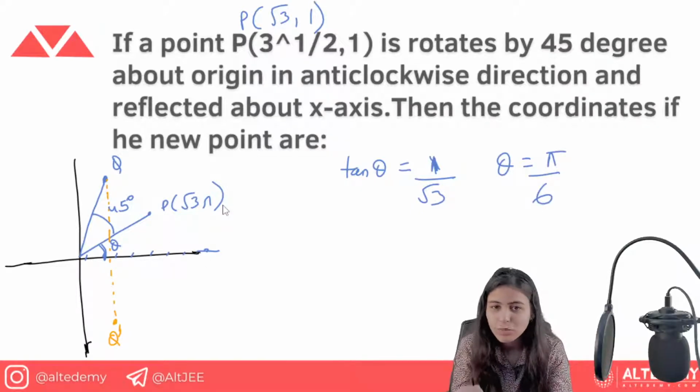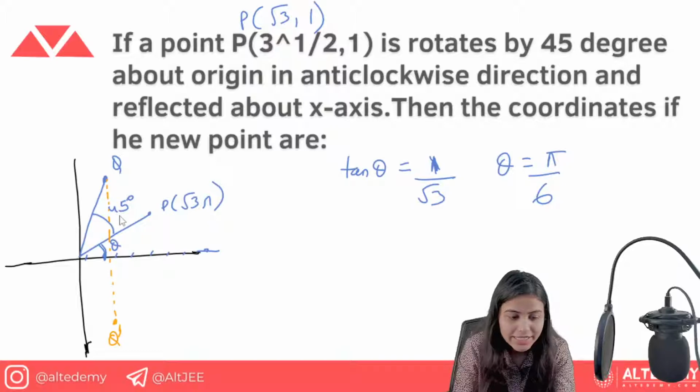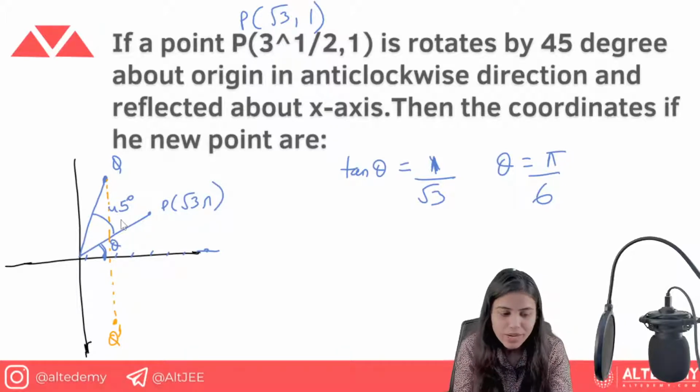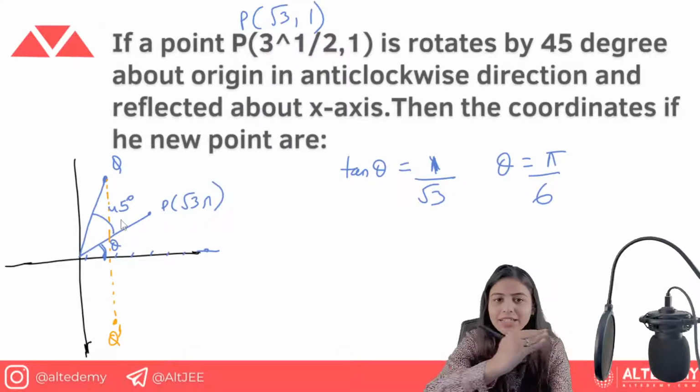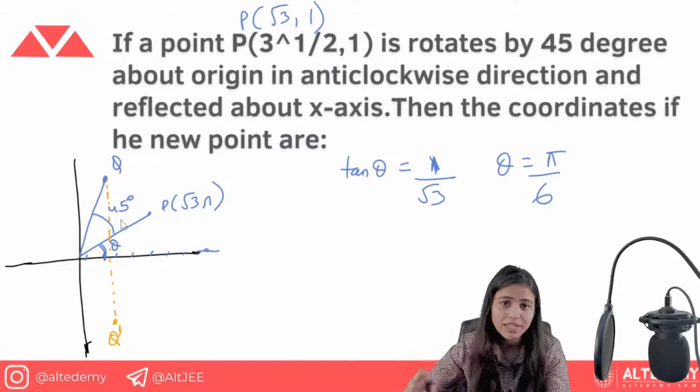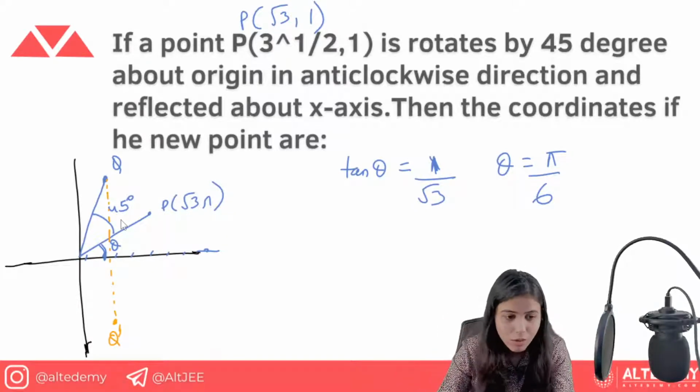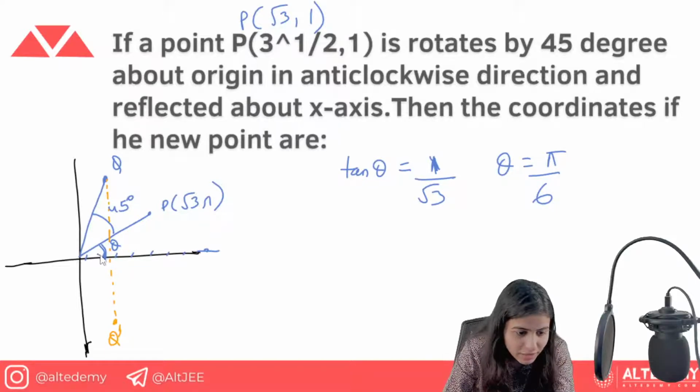Now pi by 6 is 30 degree, and it is given that this angle is 45 degree. So what is the total angle from the origin? That is 30 plus 45, that is 75 degree. So the total angle is 75 degree.